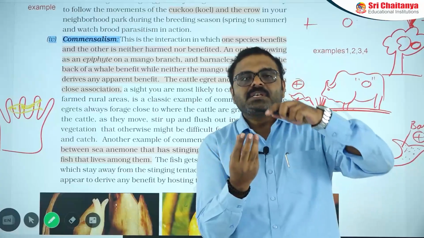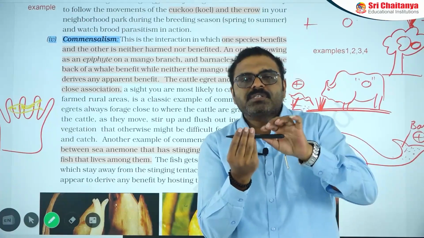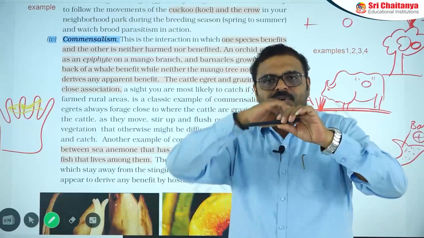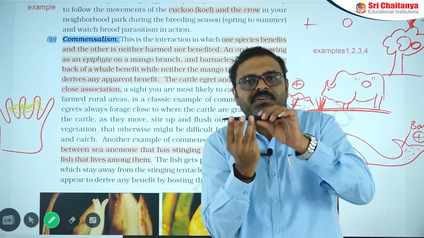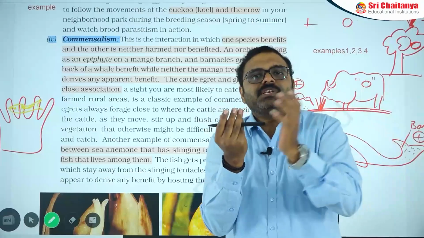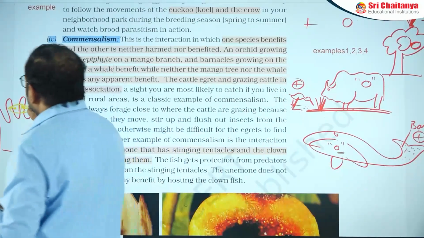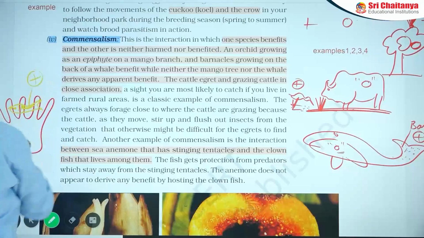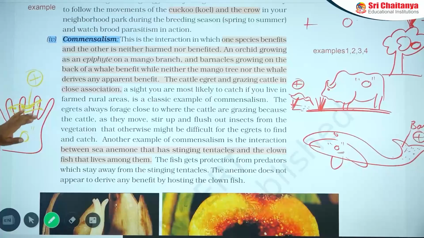In this case, the clownfish can be safely present inside, because its body is covered by a mucus lining, so it is not harmed by the tentacles. That way they are very safe, and no organism easily tries to invade. That's why the clownfish gets the plus and the sea anemone is 0. That is commensalism. These are the important examples related to commensalism.